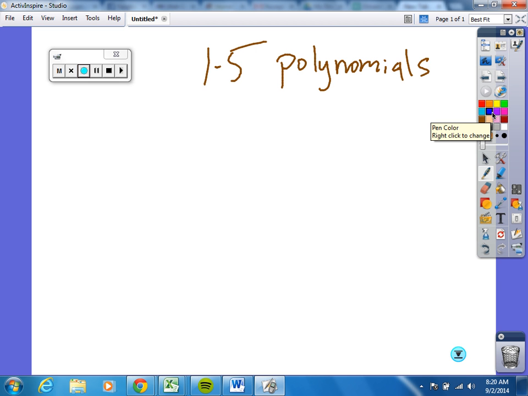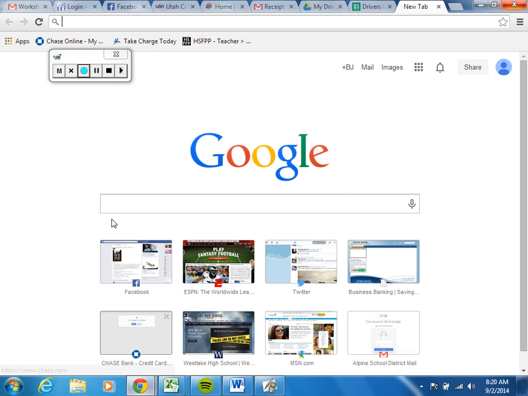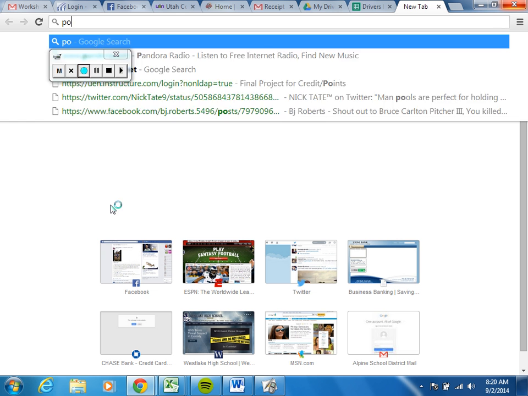Okay, polynomials, guys. Anything that's being raised to a power, such as this, x to the 6th, is a polynomial. If I had this, y squared plus 2y plus 1, that's considered a polynomial. Now, we're going to Google, just because I like to see sometimes what their definition is. Good old Google. We're going to look up the definition of polynomial.